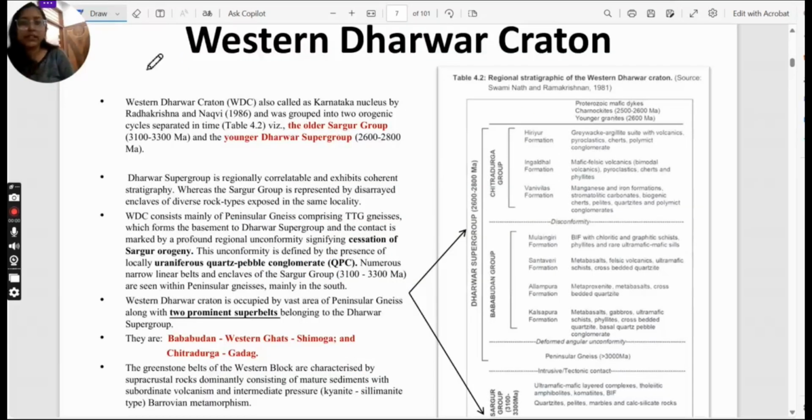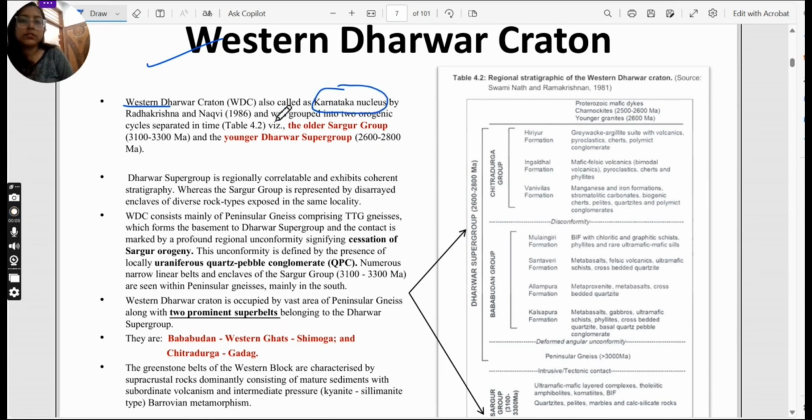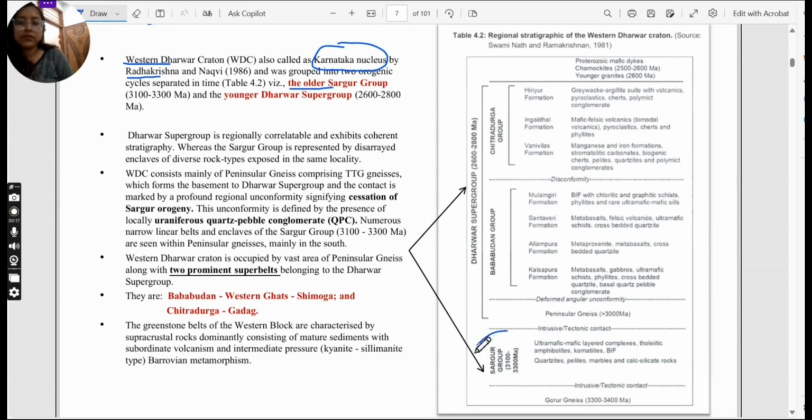If we study the details of Western Dharwar Craton, it is also called the Karnataka nucleus, given by Radhakrishna and Naqvi, and is grouped into two orogenic cycles which are separated in time. The older one is the Sargur group, and the next one, which is younger, is of the age 2600 to 2800 million years ago. This is the Dharwar supergroup. This is the older one and this is the younger one.